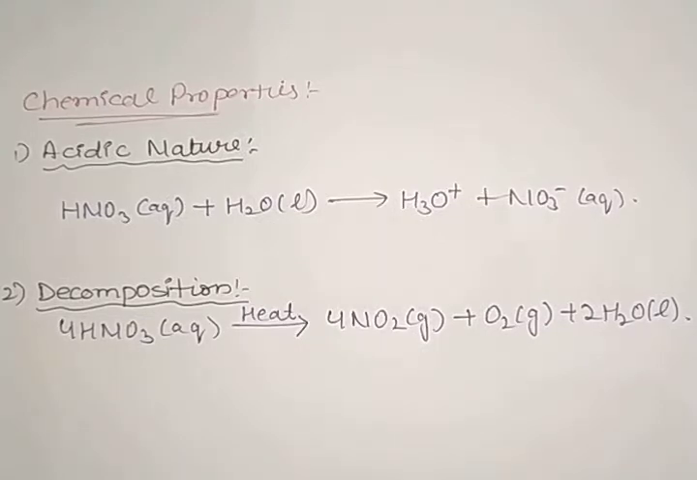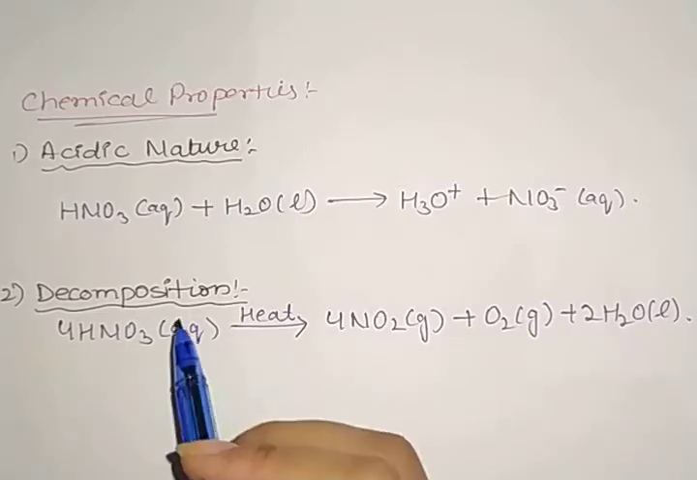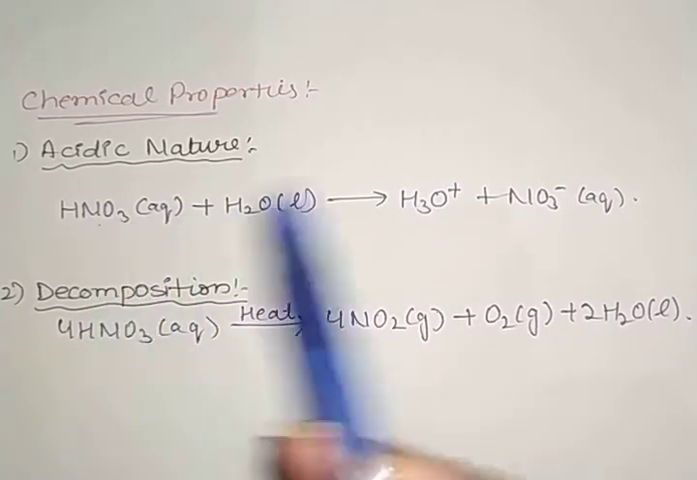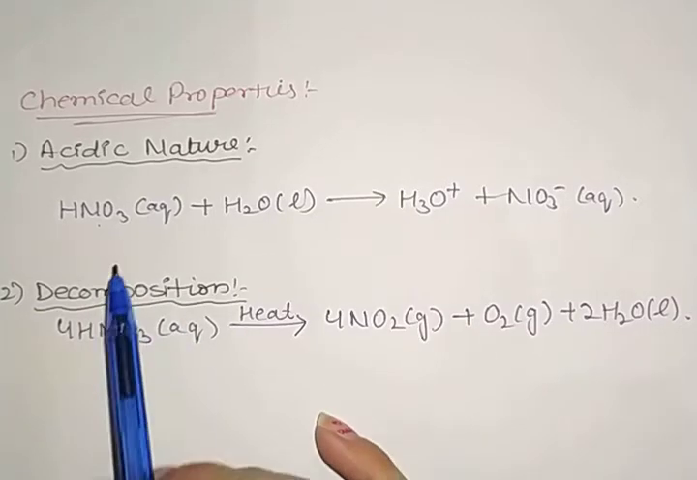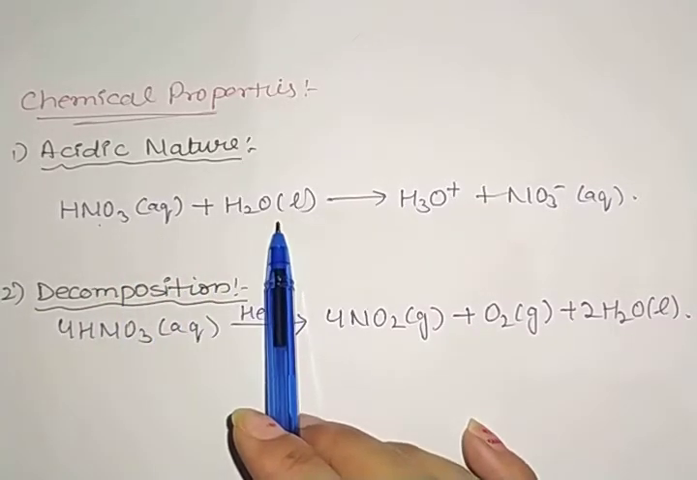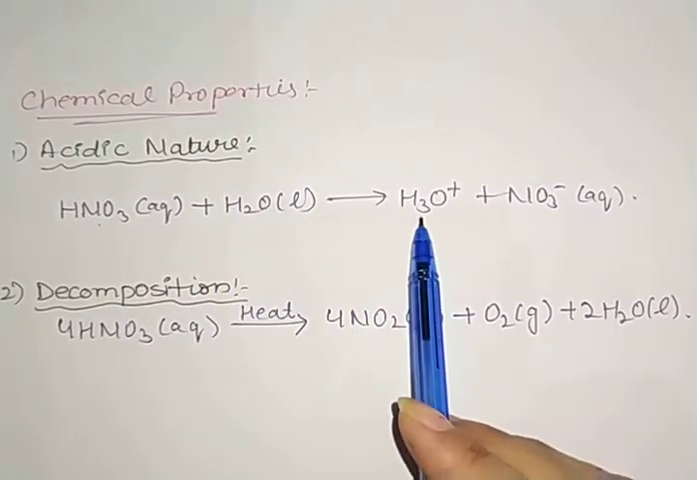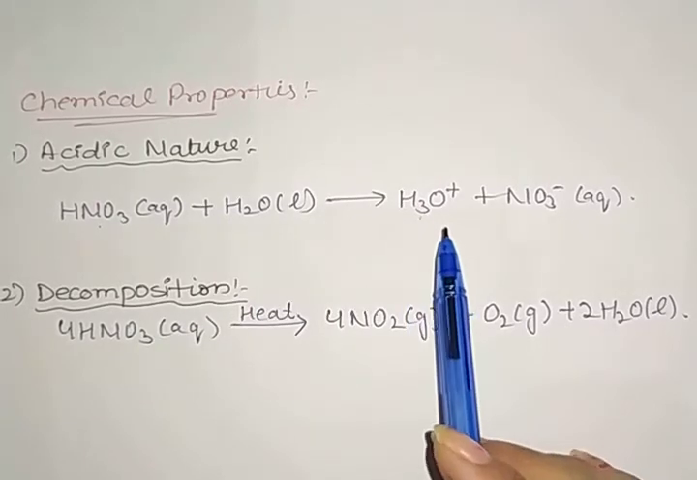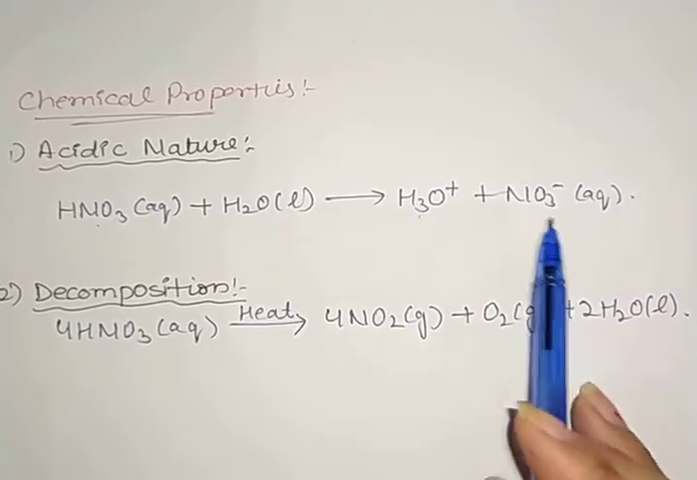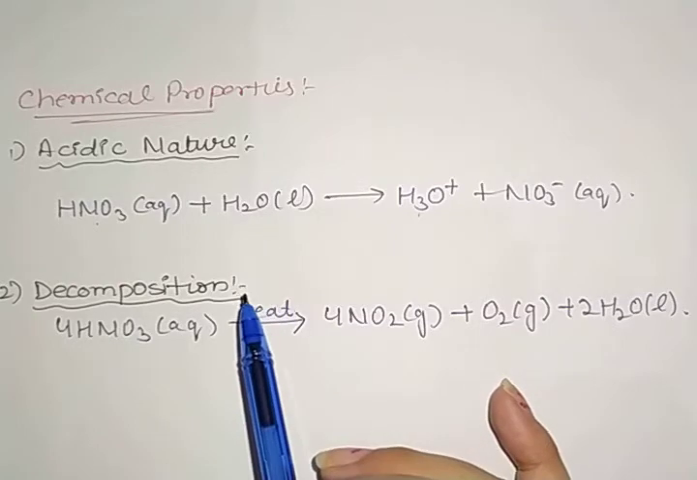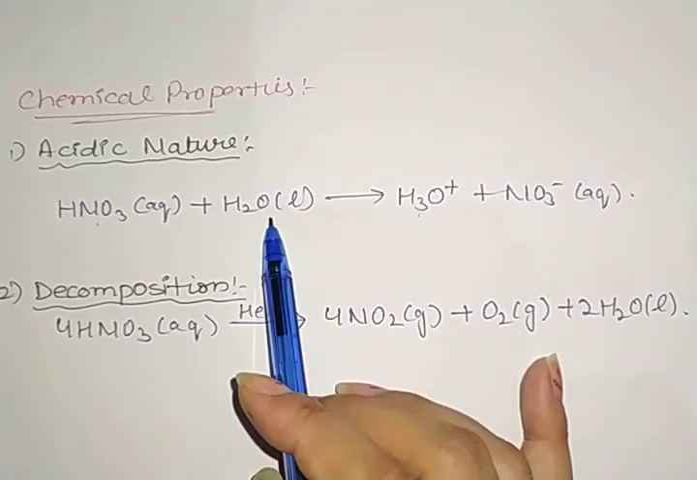First point we have is acidic character. This is, we can say, the strongest acid, because as you can see here, we are taking HNO3 and adding it into water. It will form hydronium ion plus nitrate ion. That is why it is the strongest acid. It turns blue litmus paper red.